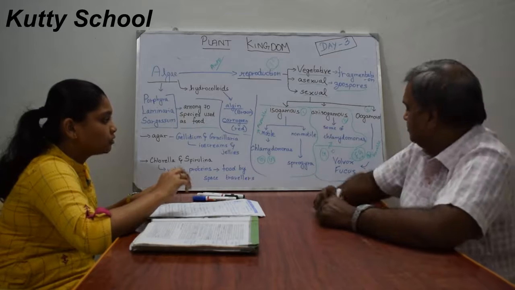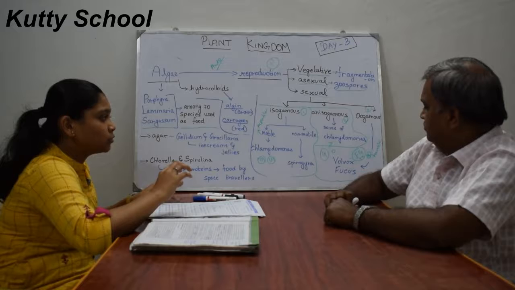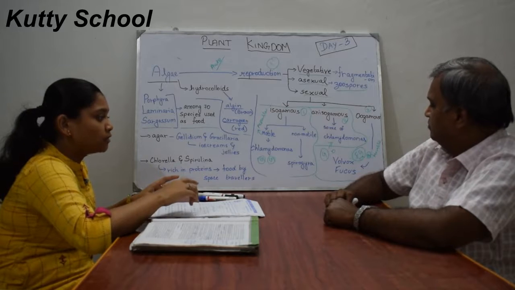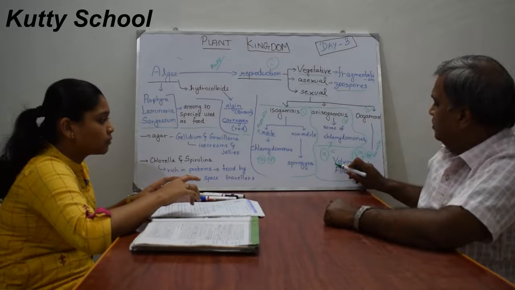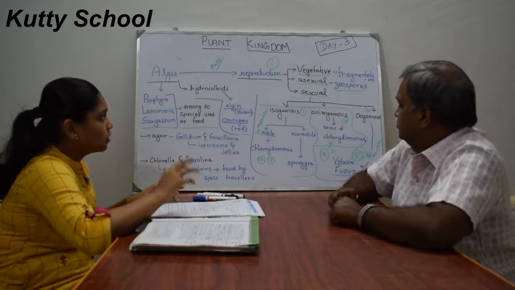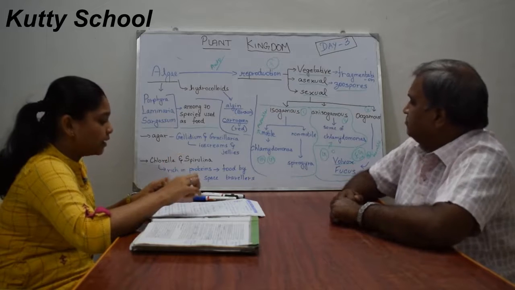So the fertilization of these two types of gametes is known as oogamous. An example of oogamous is Volvox and Fucus. These are examples of algae. So now we have seen the reproduction of algae.